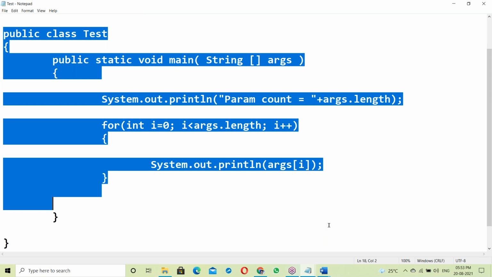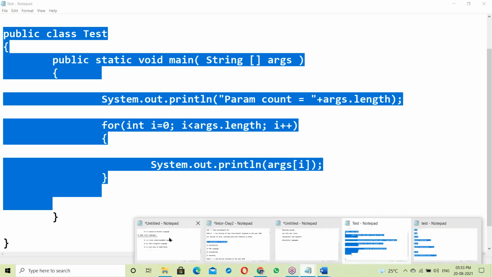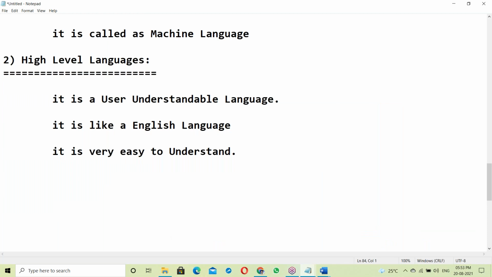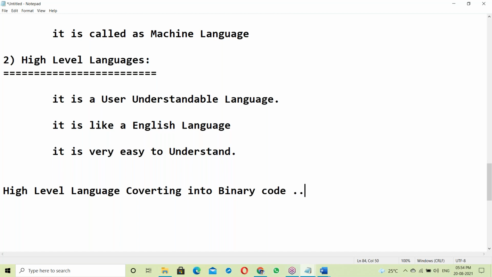Every high level language program, that English-like language program, has to be converted into binary codes, the format the system understands. Who will convert here? That high level language is converted into binary codes, and after converting into binary code, then it runs and we get the result, right?